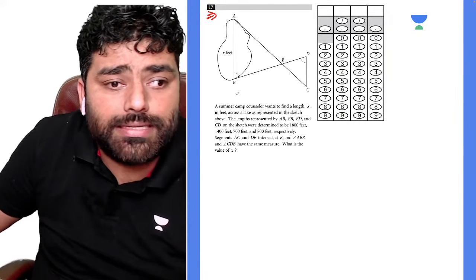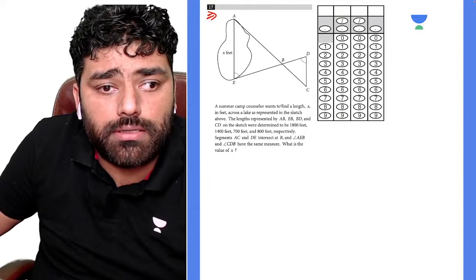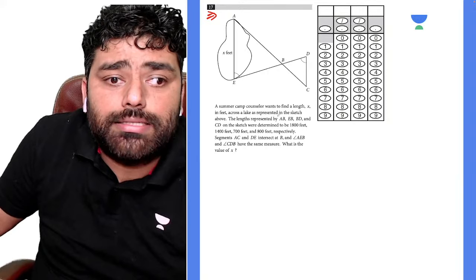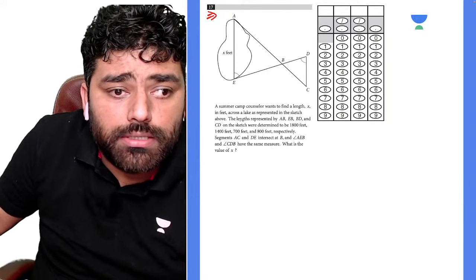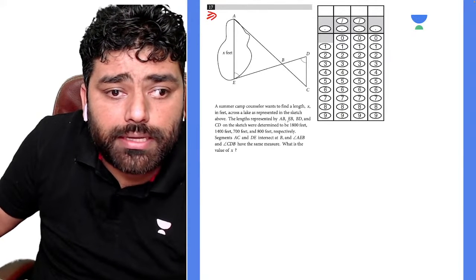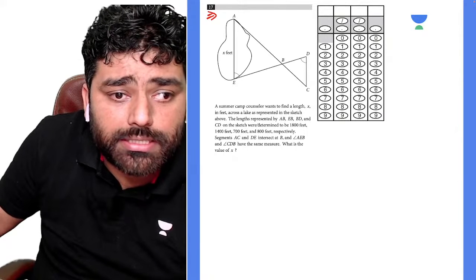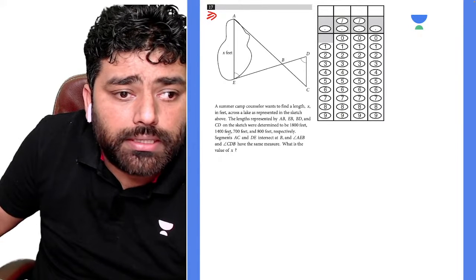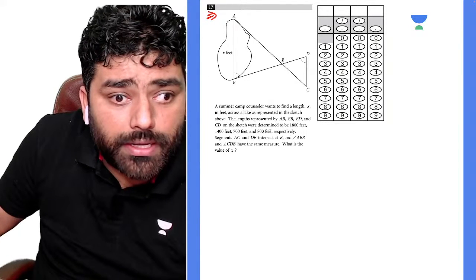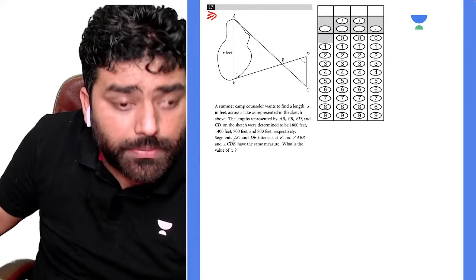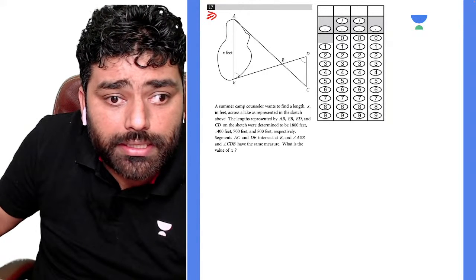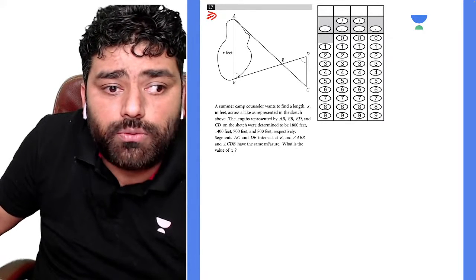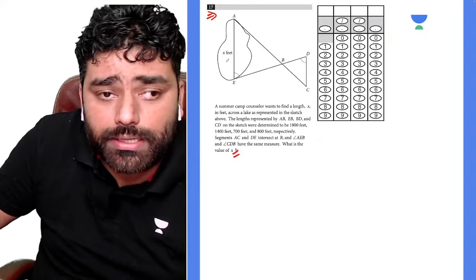Okay, let me tell you. What is given is a summer camp counselor wants to find a length x in feet across a lake as represented in the sketch above. The lengths represented by AB, EB, BD, and CD on the sketch are determined to be 1800 feet, 1400 feet, 700 feet, and 800 feet respectively. Segments AC and ED intersect at B, and angle AEB and angle CDB have the same measure. What is the value of x, guys? You need to find x.